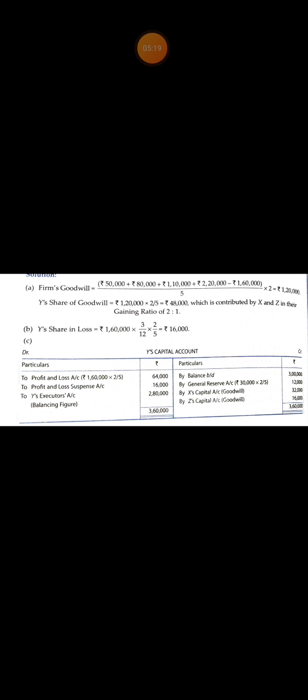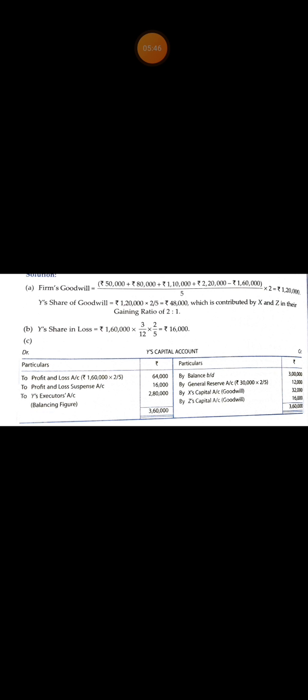So Y's share in loss up to the date of death equals 1,60,000 into Y's share in profit 2 by 5 into 3 by 12. 3 by 12 is the period from the last balance sheet to the date of death. Last balance sheet date is 31st March 2020 and date of death is 30th June 2020.